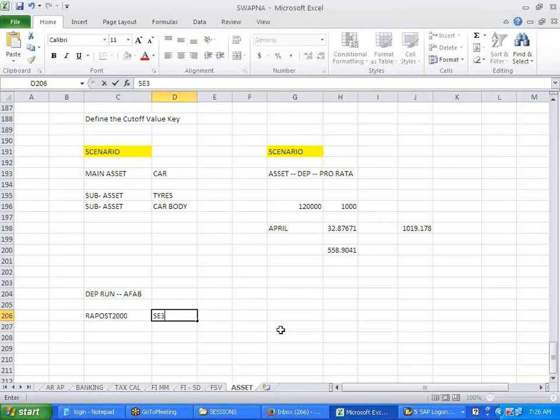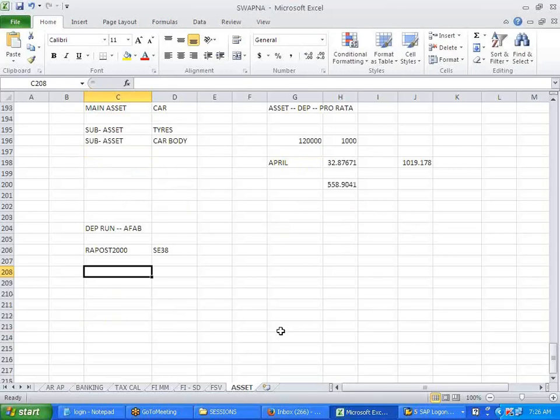If you want to run that, you can run it in the SE38 transaction code. So what is the entry it will generate? Can somebody tell me when you run the depreciation? Anyone? It accumulates all the assets for that month. No, what is the entry I'm saying? Entry for the depreciation.